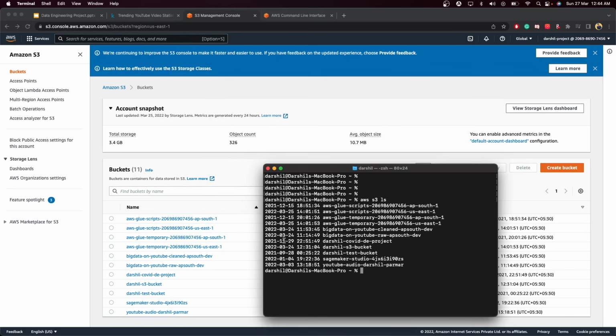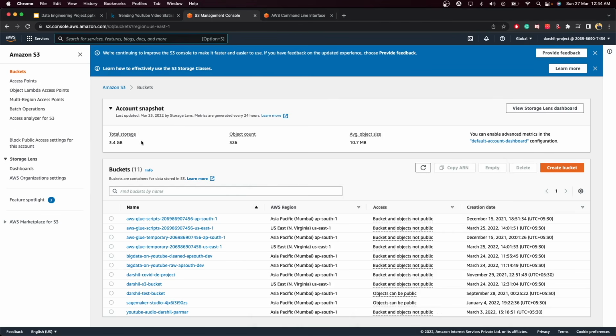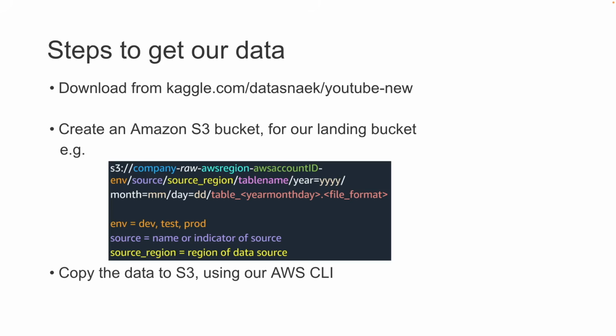Okay, so you can access AWS programmatically, and you can access AWS using the UI console. There are two different ways, or you can also use the SDK. So once you're done with the setup of the CLI, then we will start executing our project. The first step is to upload our data into an S3 bucket.